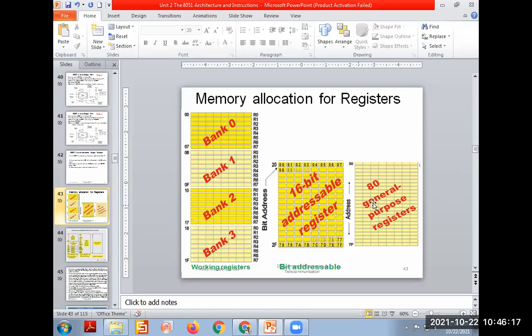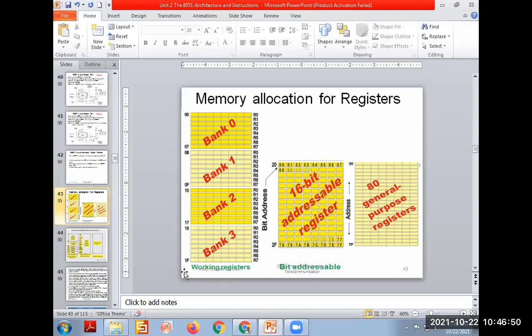Now these diagrams, 3 diagrams, fast. So here we have taken from lower to higher.